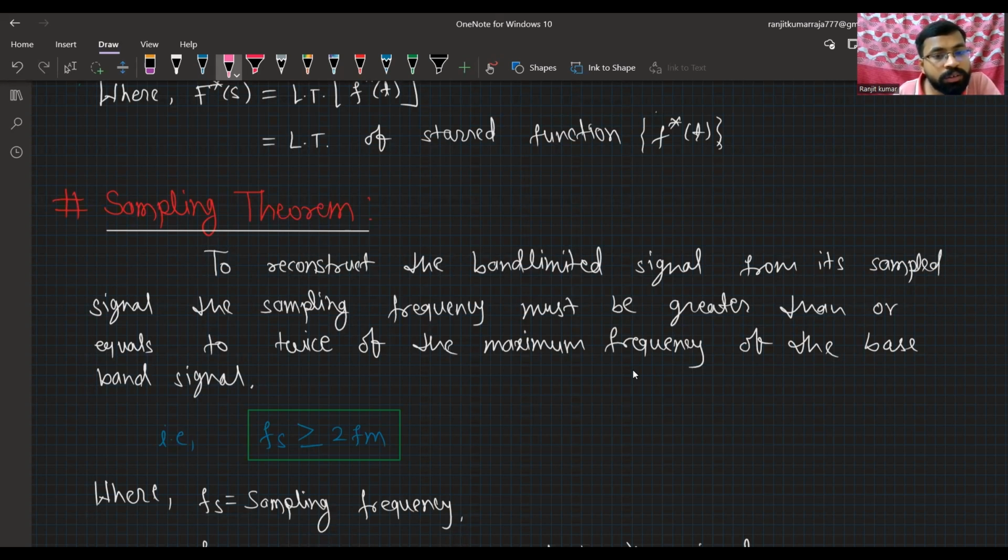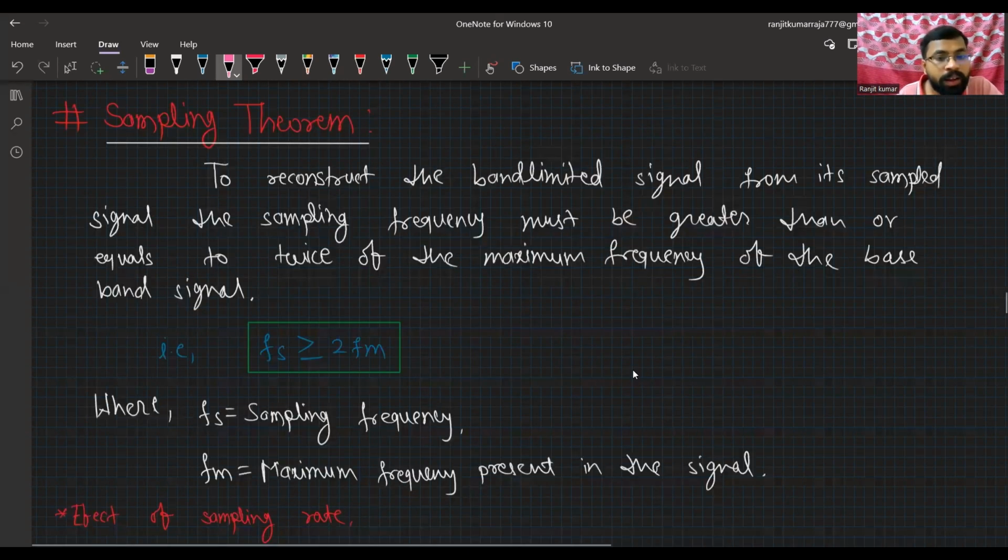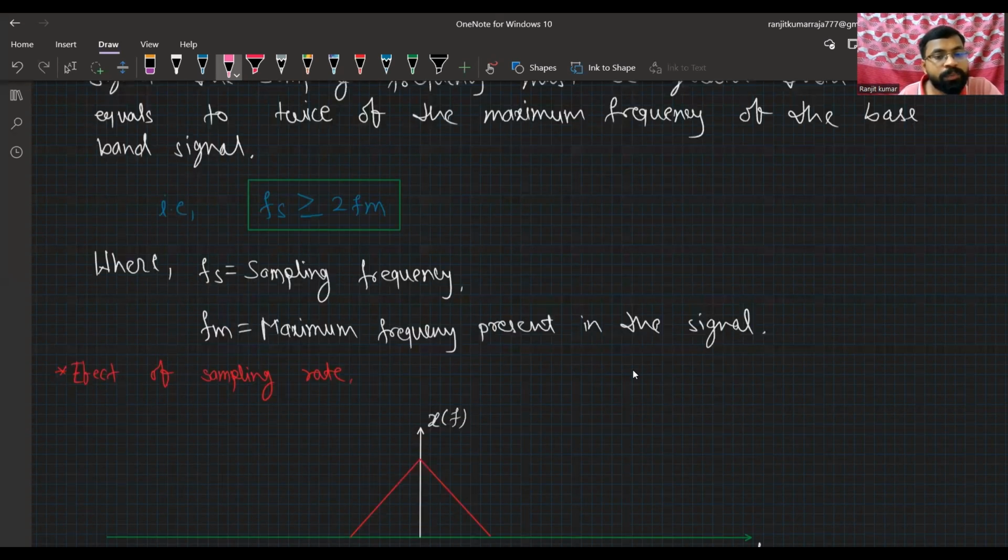For reconstruction, the sampling frequency should be greater than or equal to twice the maximum frequency of the baseband signal, that is the message signal. It should be greater than or equal to twice Fm. Here Fs is the sampling frequency and Fm is the maximum frequency present in the message signal.